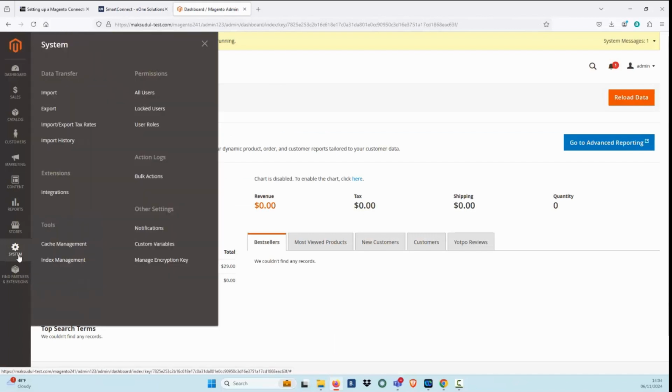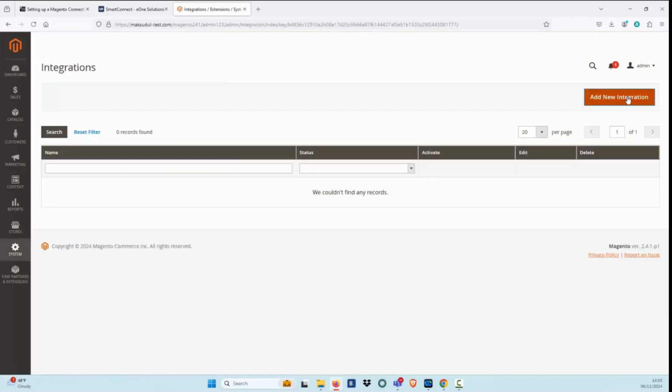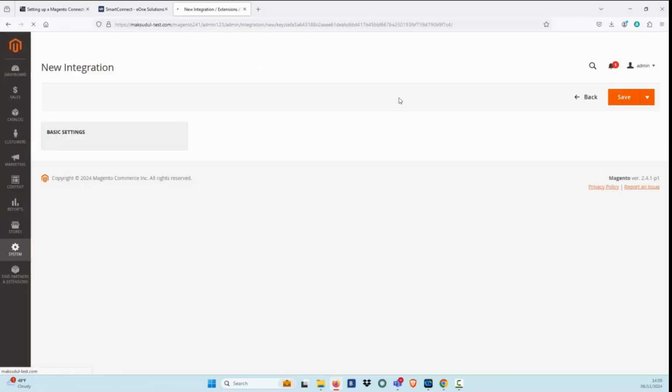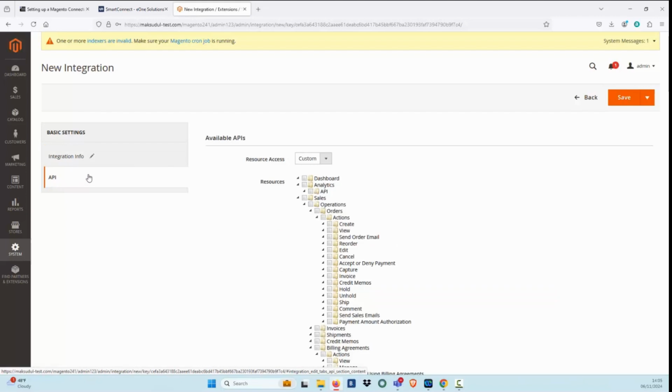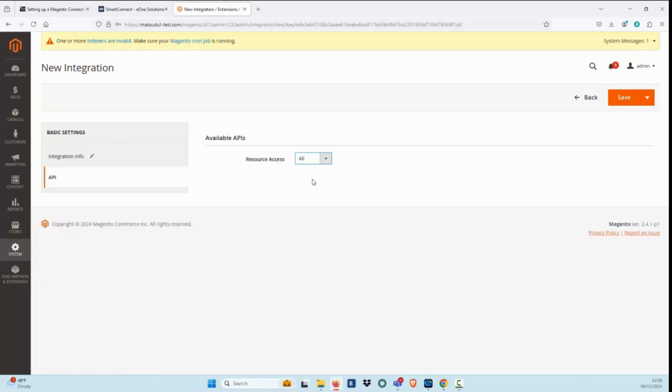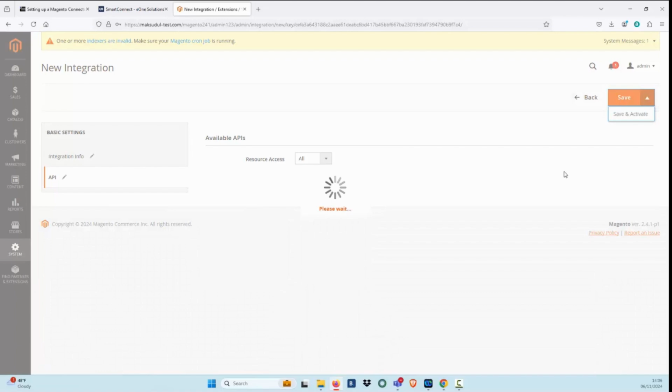System, Integration, add new integration, admin password, click on API. I'm going to select all resources, click on Save and Activate.